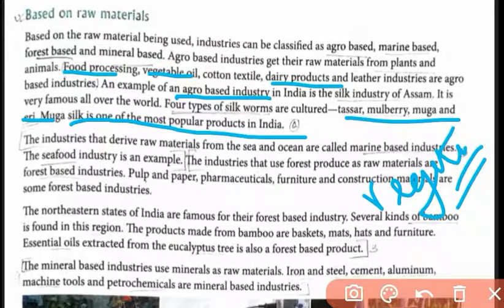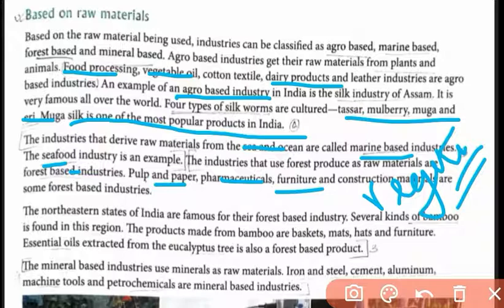Now, the industries that derive raw materials from the sea and ocean are called marine based, like the seafood industry I have discussed. The forest produced raw materials give forest based industries, like pulp and paper, pharmaceuticals and furniture. I have given the example of teak furniture: if you have teak, or any kind of wood, it will produce a furniture industry.